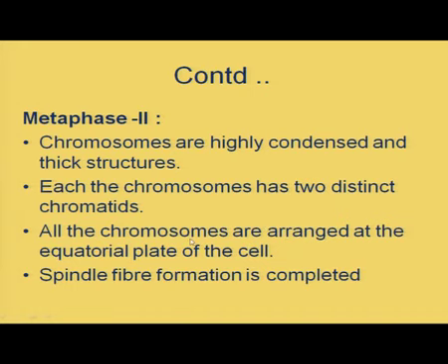All these chromosomes, all these univalents, are arranged exactly at the equatorial plate, that means at the center of the cell. Spindle fiber formation is completed. So, these are the different stages that you can see here during the metaphase, just similar to the metaphase of mitosis.